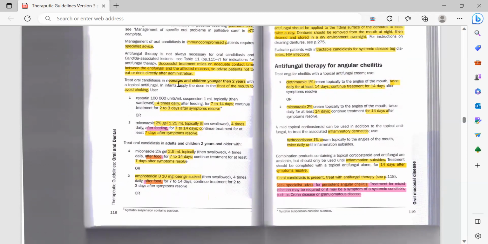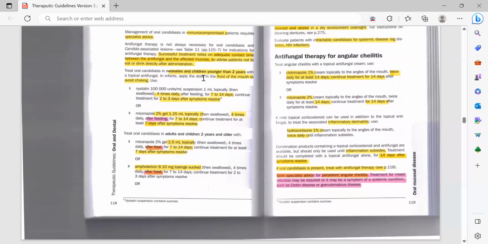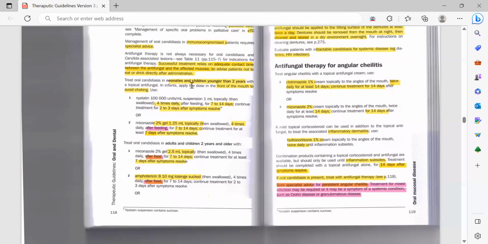Then treat oral candidiasis in neonates and children younger than 2 years with a topical antifungal. In infants, apply the dose in the front of the mouth to avoid choking. So here they have divided the doses according to age. If the kid is younger than 2 years, you can give nystatin 100,000 units per ml suspension, 1 ml topically 4 times daily after feeding for 7 to 14 days. Continue treatment for 2 to 3 days after symptoms resolve.